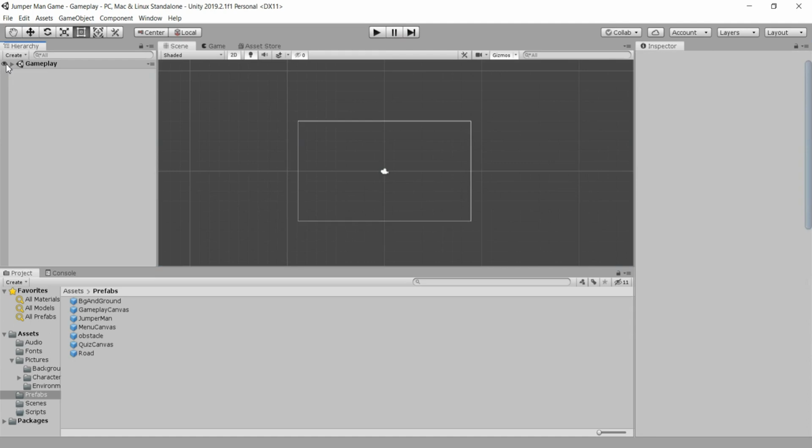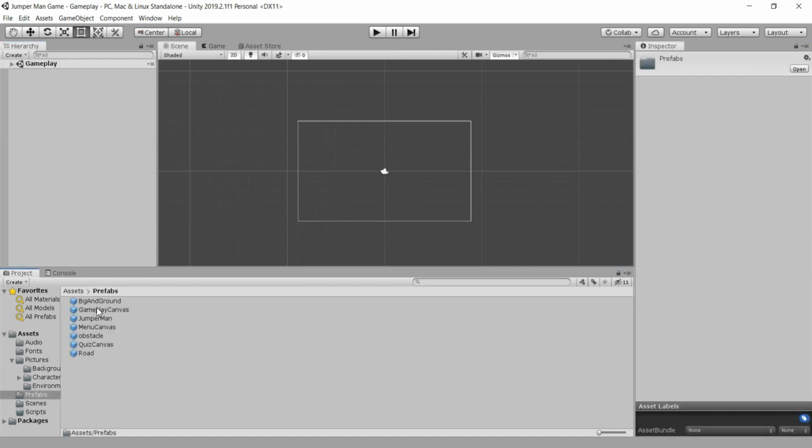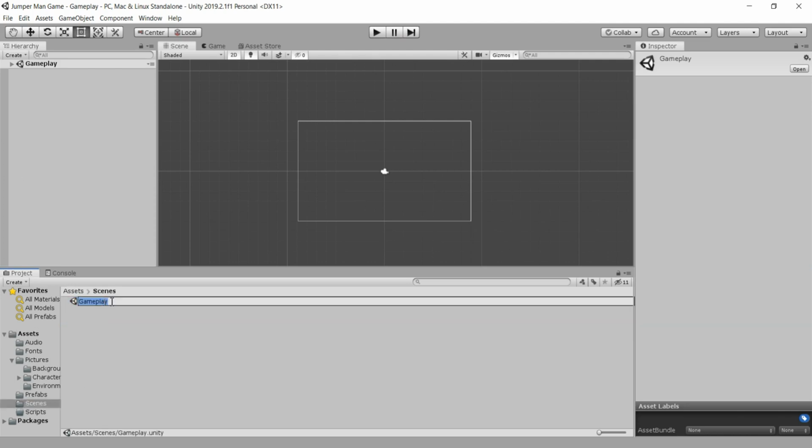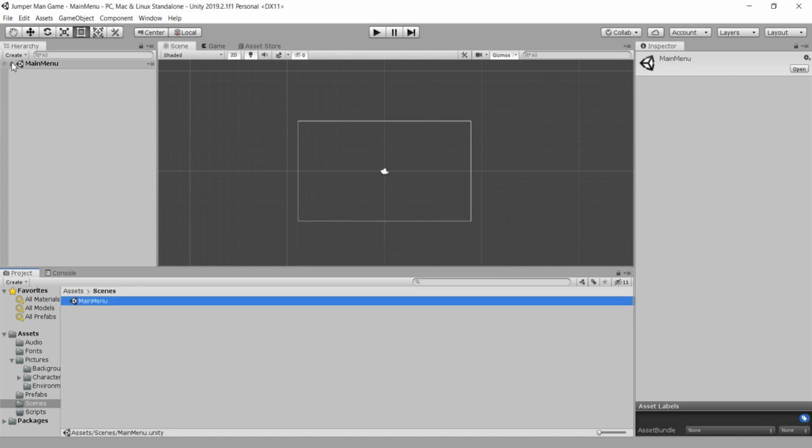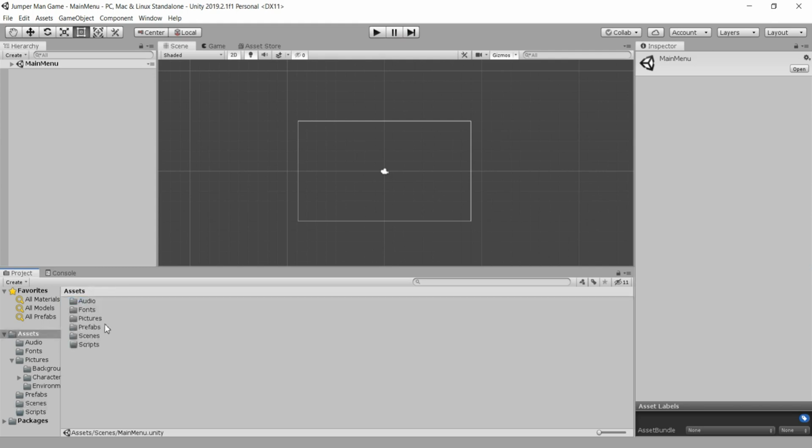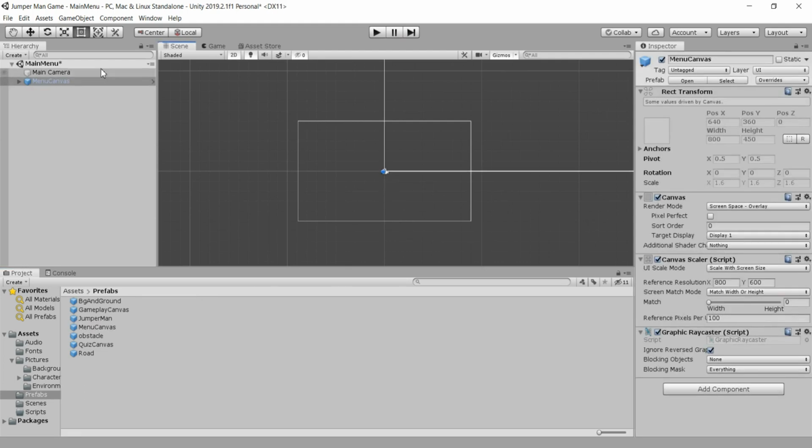So I will go back here in our main menu scene. So I will simply go here in the scenes. This is going to be main menu scene. I named this gameplay, but this is the main menu scene. So like this, reload this scene, and yeah, this is going to be our scene. And now I will go here in the prefabs, and I need to drag and drop this menu canvas here. So I will simply drag and drop this menu canvas.